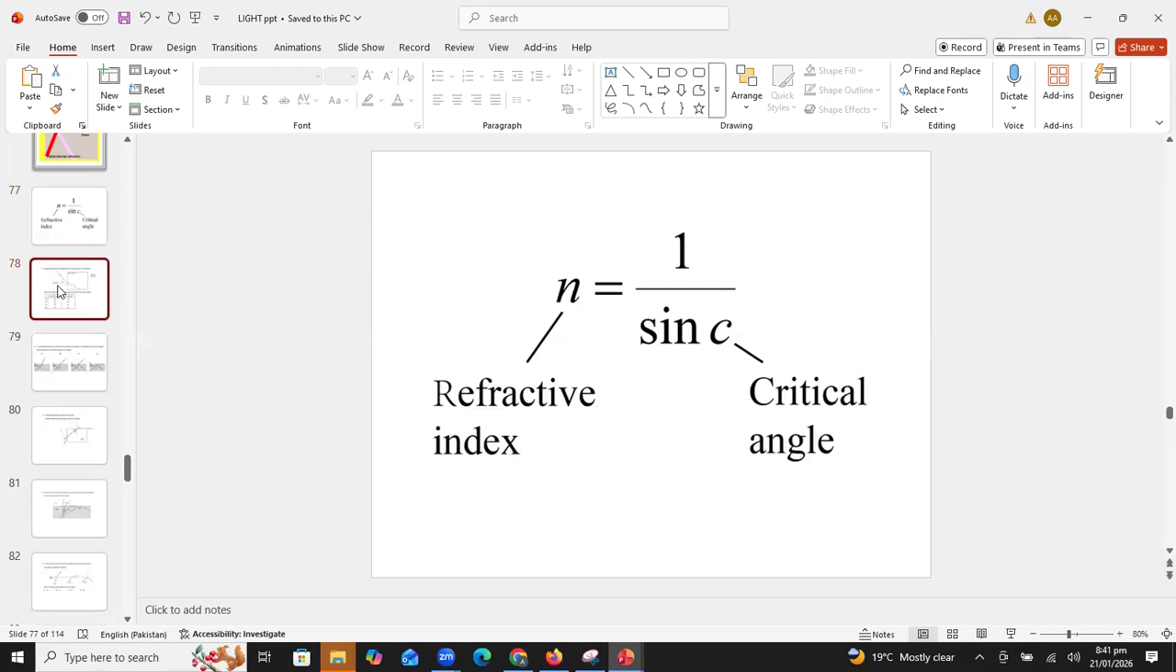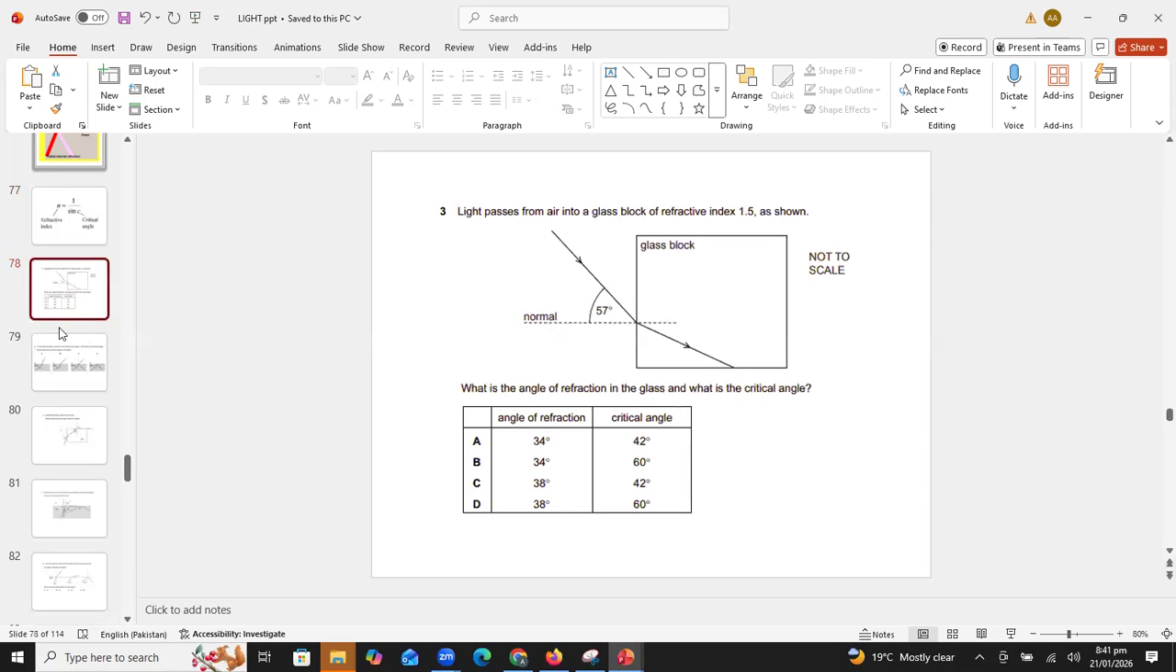All right. Now, students, we will solve some past paper questions. Look at question number 3. In question number 3, they are saying light passes from air into a glass block of refractive index 1.5. The refractive index is given, which is 1.5. The angle of incidence is given as 57 degrees. We have to calculate the angle of refraction and the critical angle. So which formula should I use here, students? Should I use two different formulas to calculate two different things?